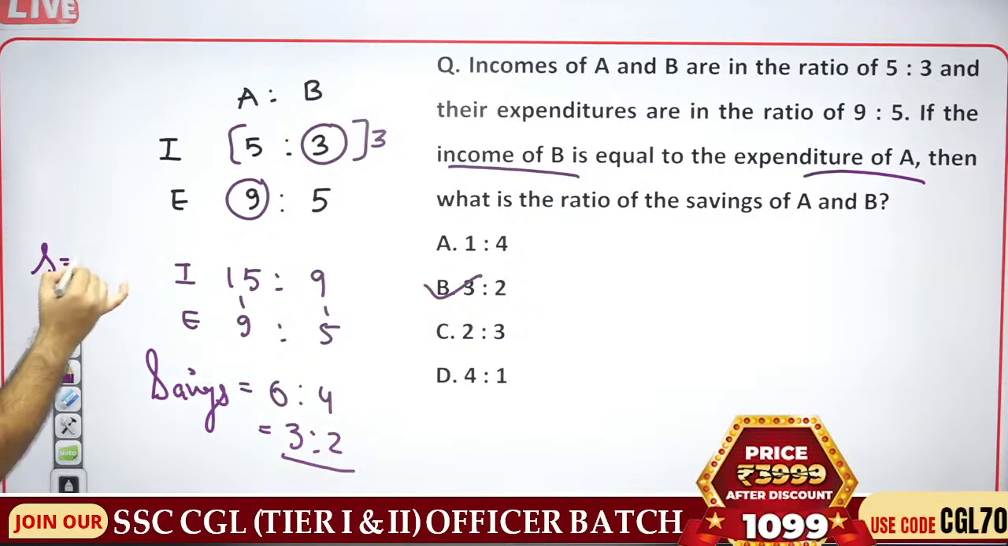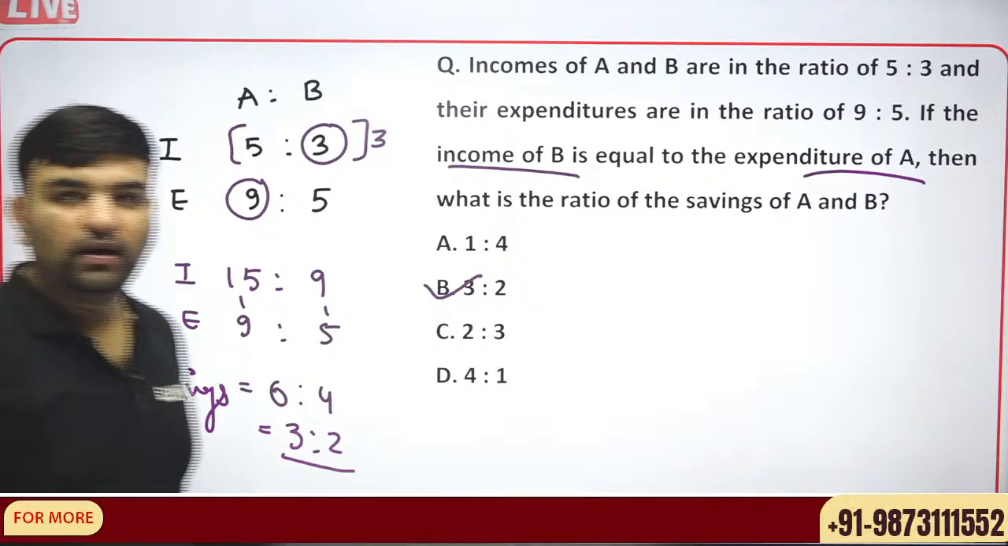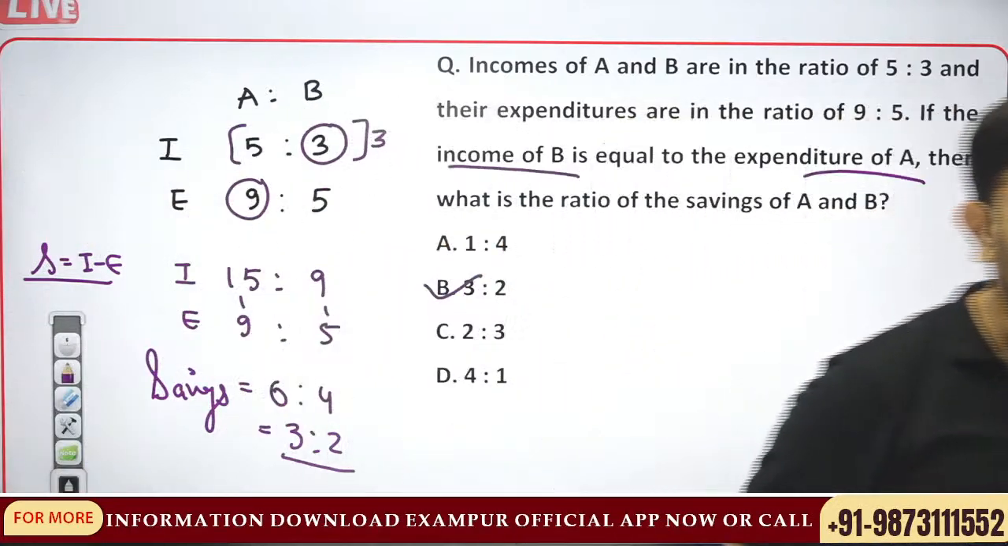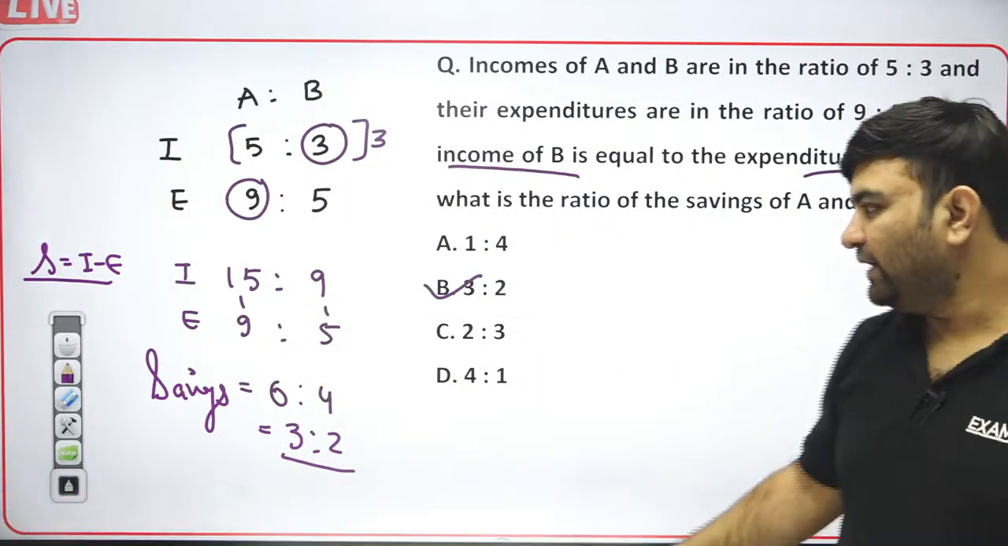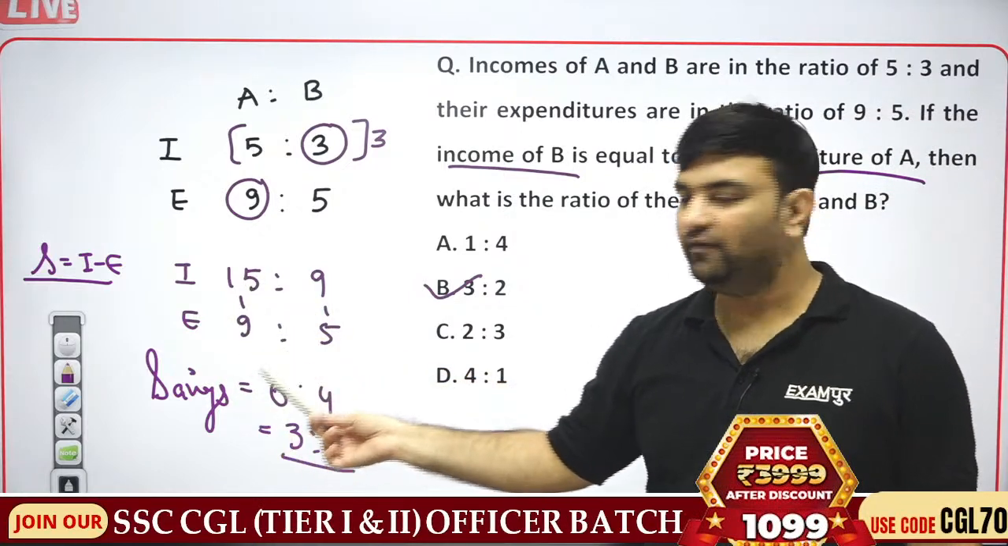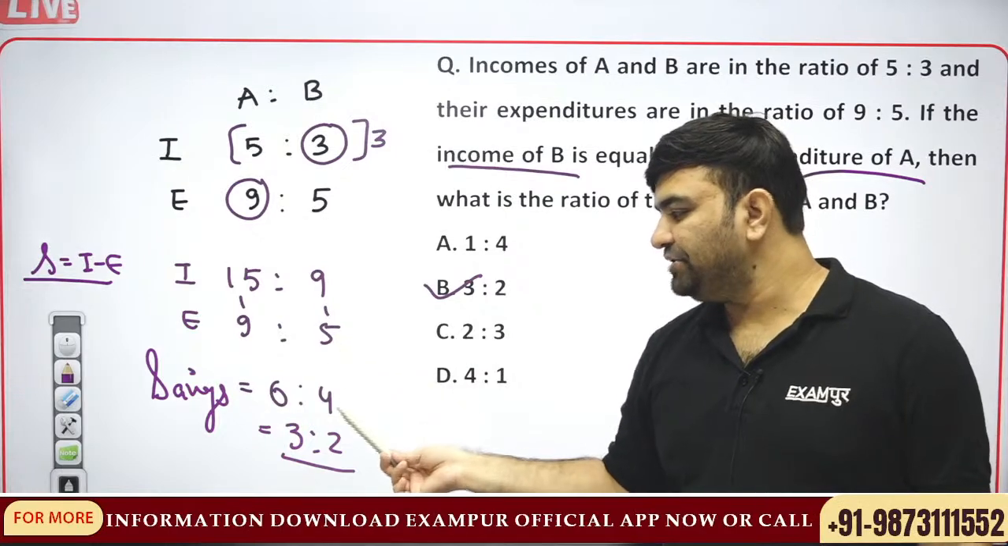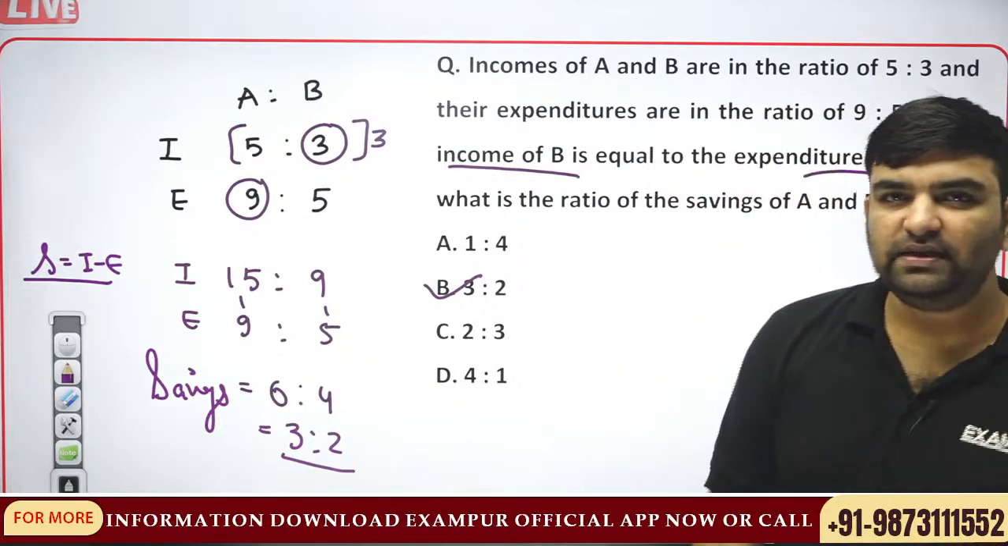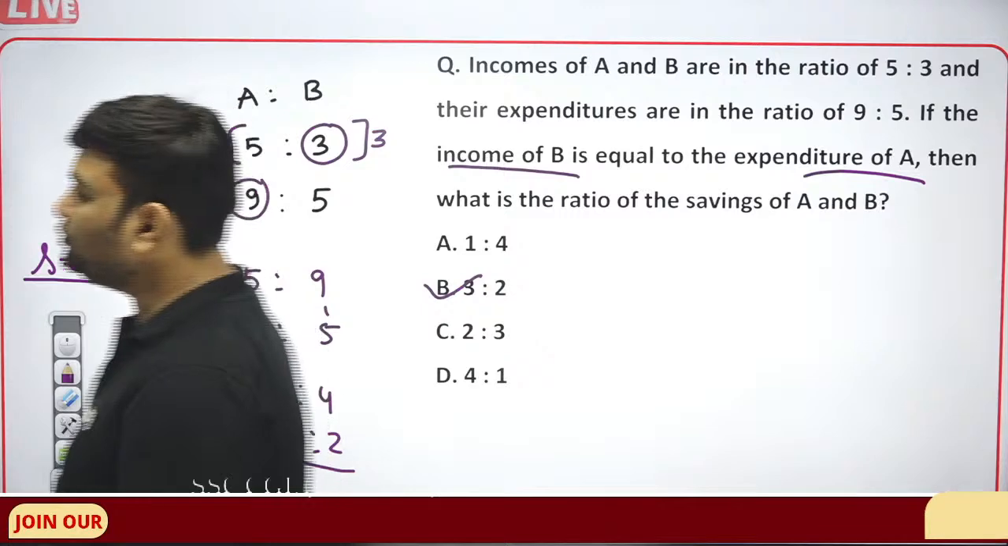Saving is income minus expenditure. Once we balance the ratios with the help of the given condition, then we can directly subtract: income minus expenditure is equal to saving. So savings is in the ratio 3:2.